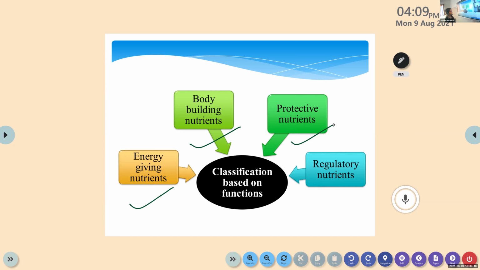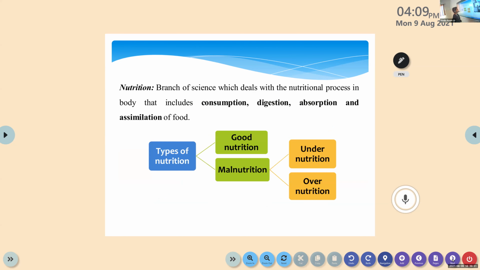protective nutrients. The main function of protective nutrients is to provide protection to our body. Then we have regulatory nutrients. The function is to regulate all the body functions. Is it clear? Yeah.